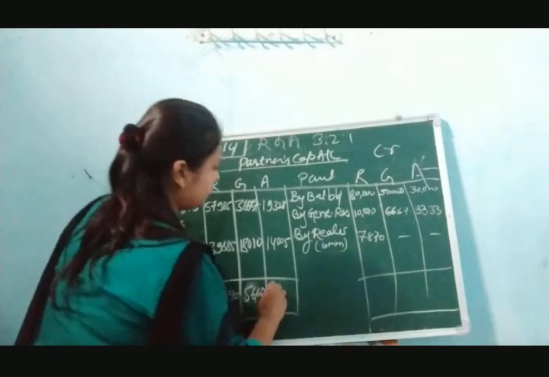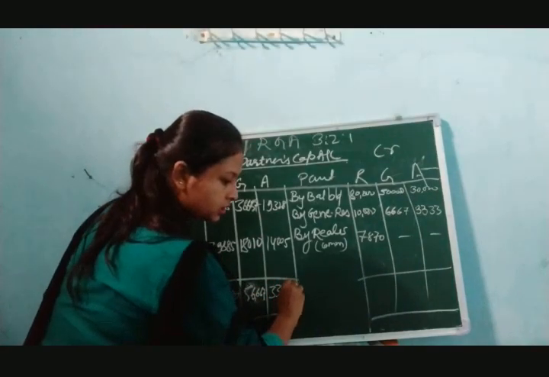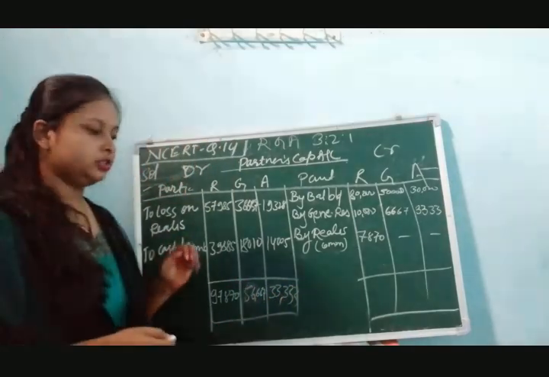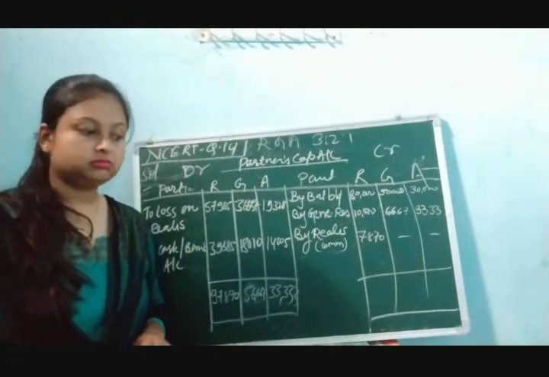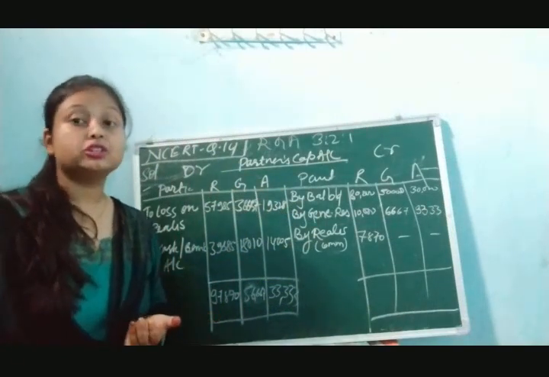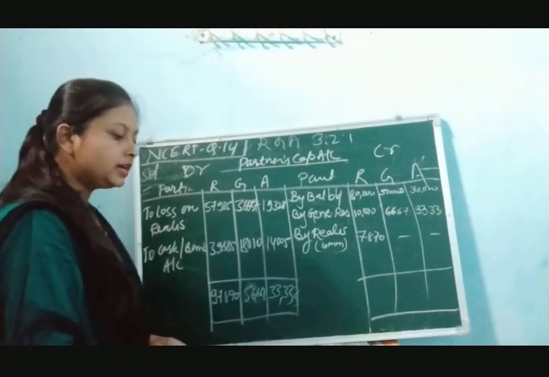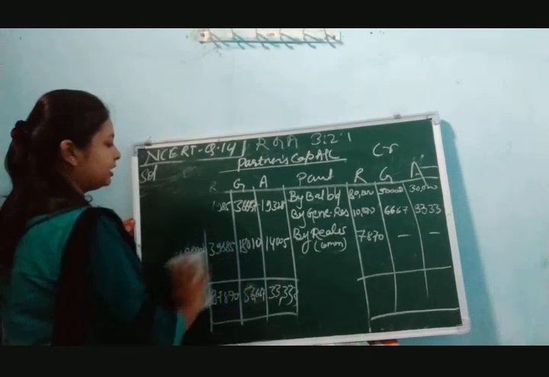56,670, and it will come 33,333. So this is your partner's capital account. Now after this account, this question is not over yet. Now we have to make what? We have to make the cash or bank account. So now we are going to start with the cash and bank account.